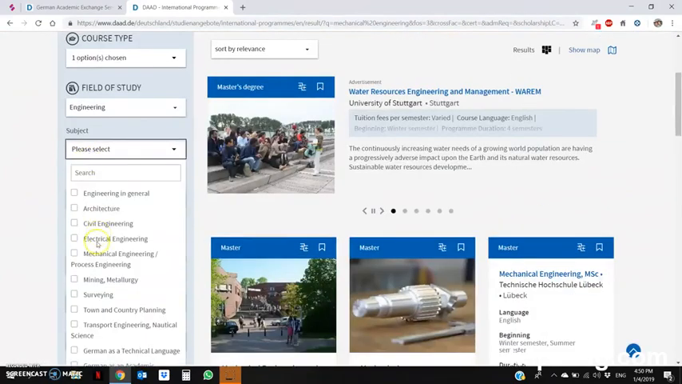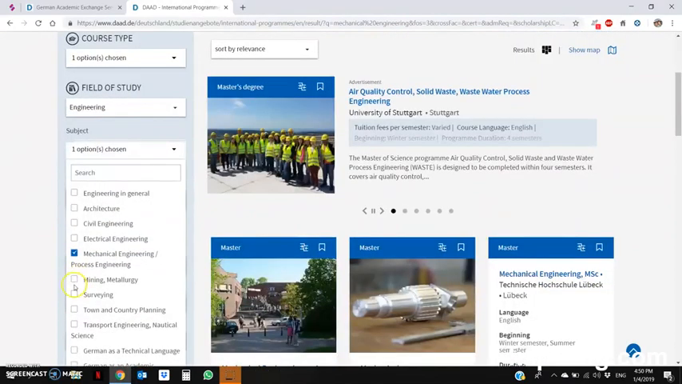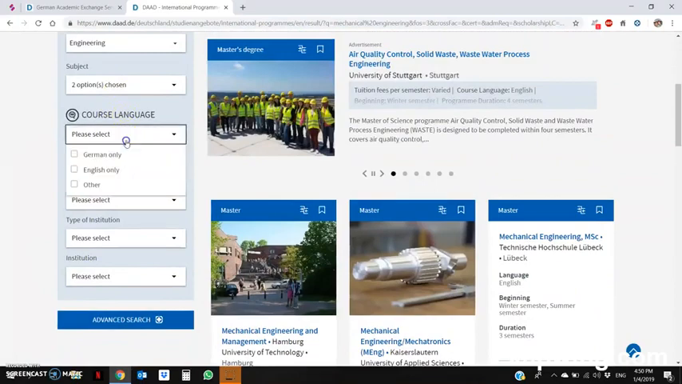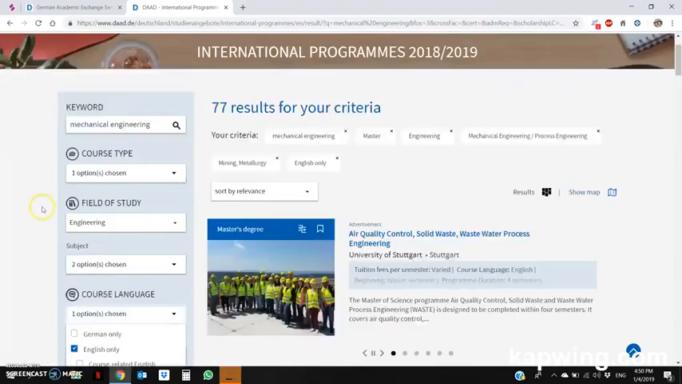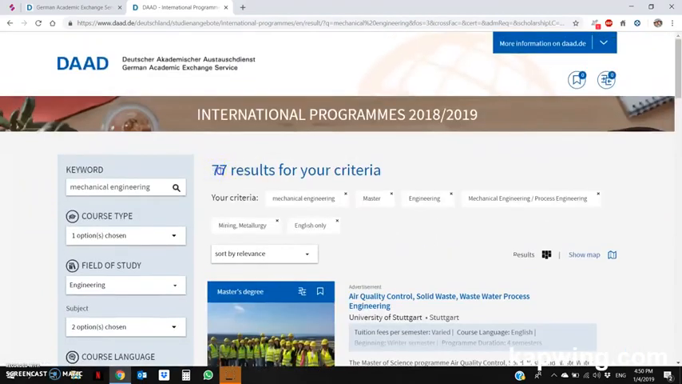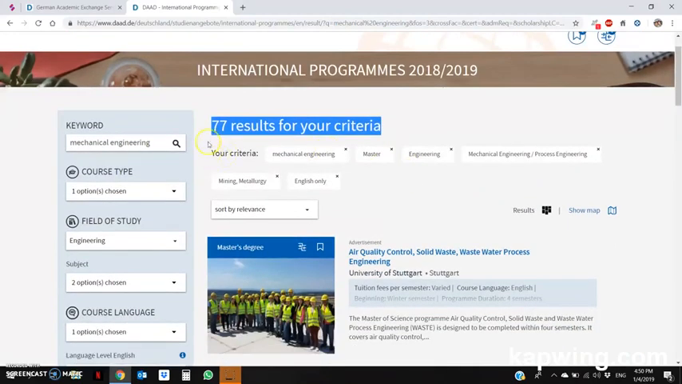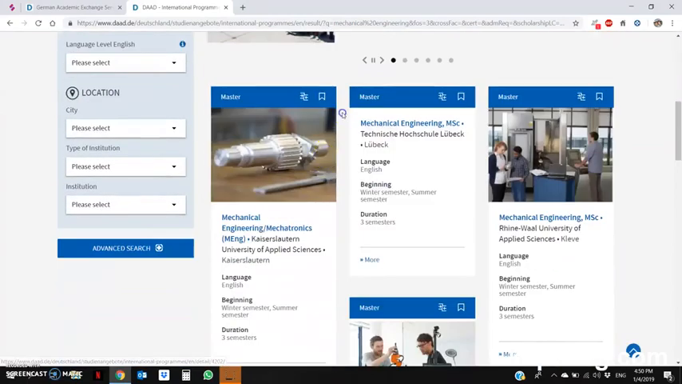The subject, you can choose power process engineering, mechanical engineering, mining, metallurgy. It all falls in mechanical engineering. Then the course language you want to select in English, right? Okay, over here you can see that there are 77 results that match your search criteria or the filters that you have already applied. If you come down, you will see that all the universities over here,